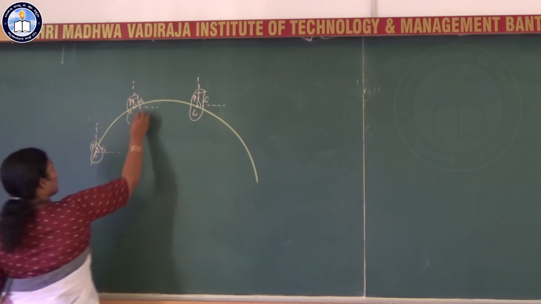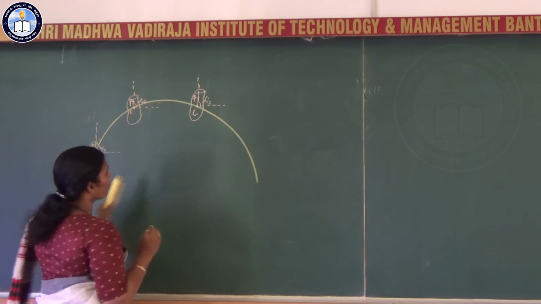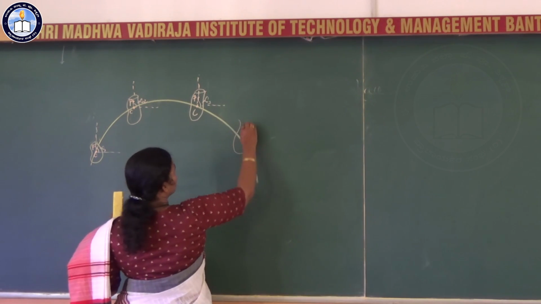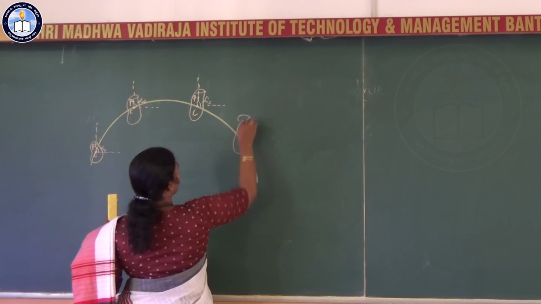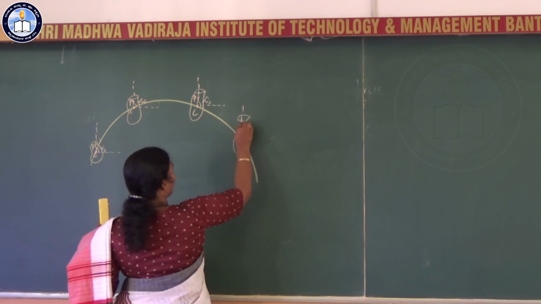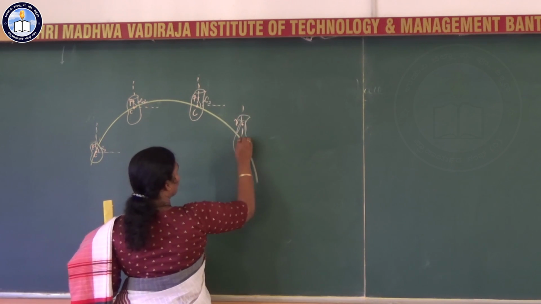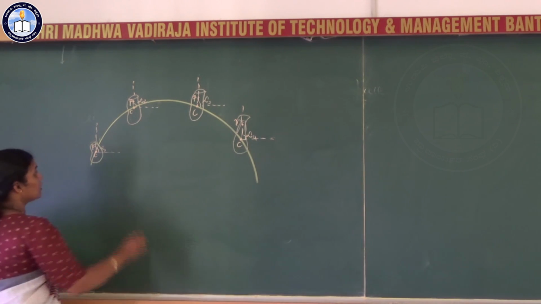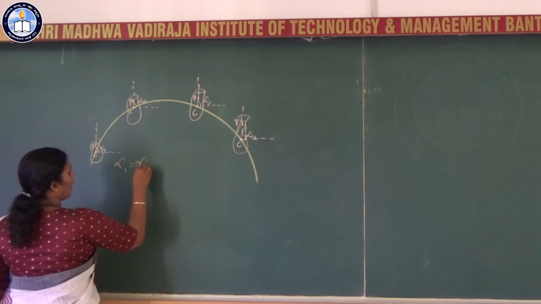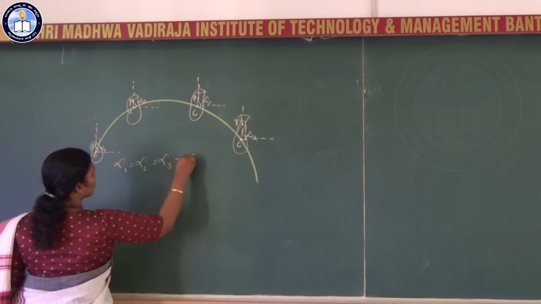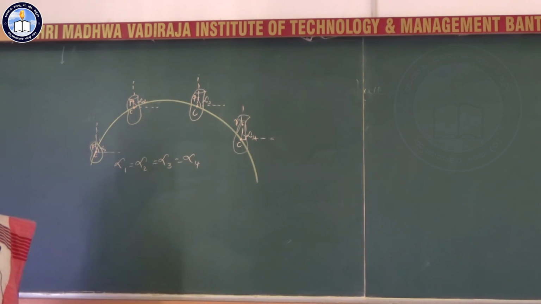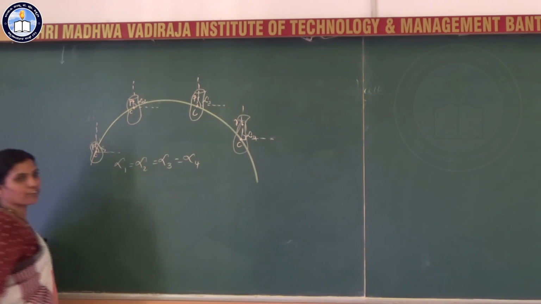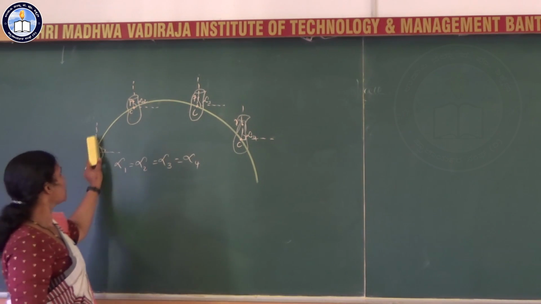If I take them as alpha 1, alpha 2, alpha 3, same translational motion. The point P, center of mass, I take it as alpha 4. The speciality of it is here you see alpha 1 equal to alpha 2 equal to alpha 3 equal to alpha 4.